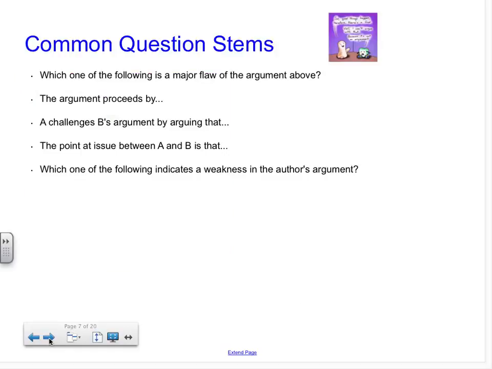Please take a moment to read through the following common question stems you will encounter when answering flawed reasoning question types. Press pause, and when you're ready to continue, press play. We will continue.